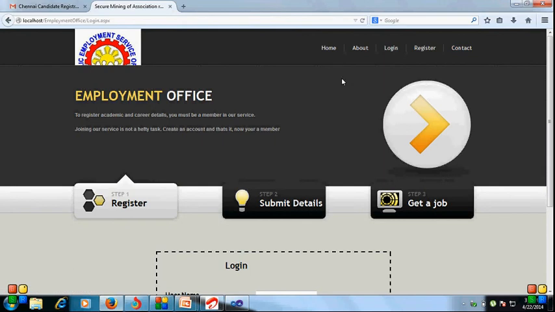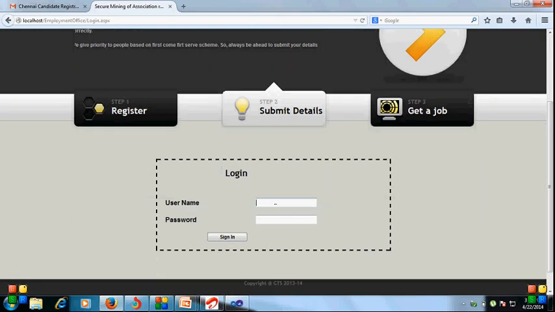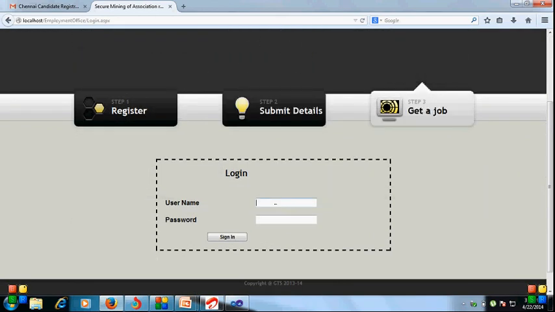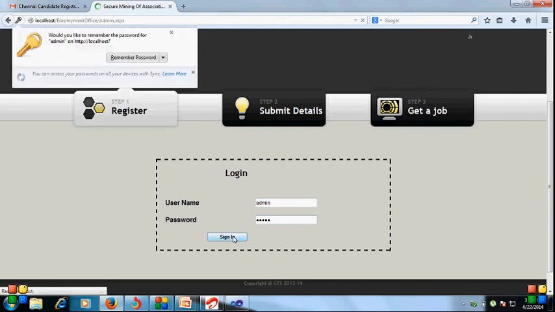After that, again we click the login page. Here we want admin, we are going to the admin part. So enter admin and sign in.